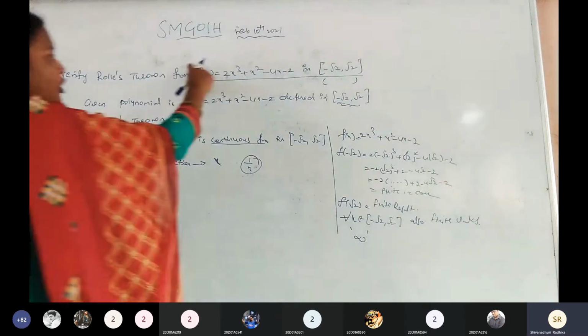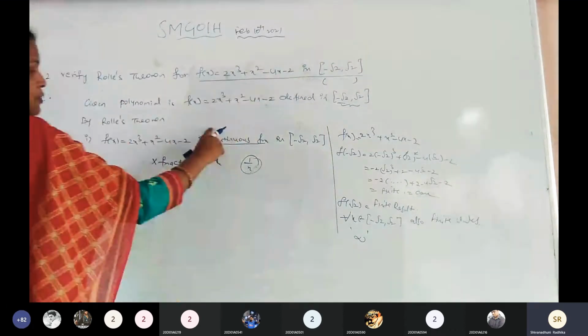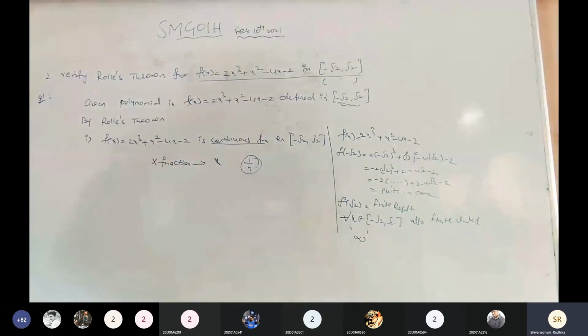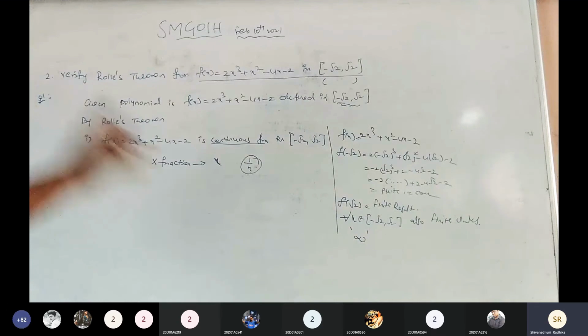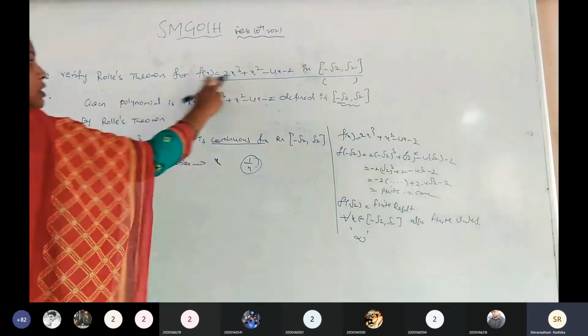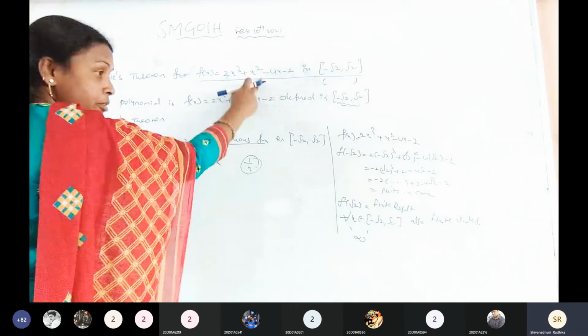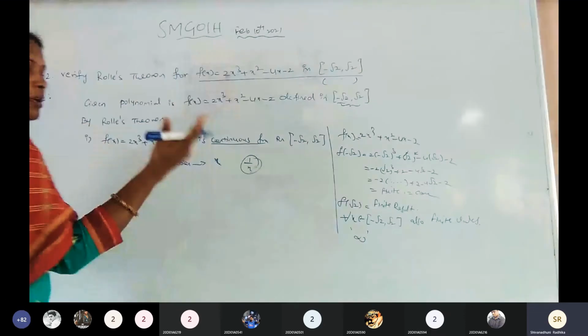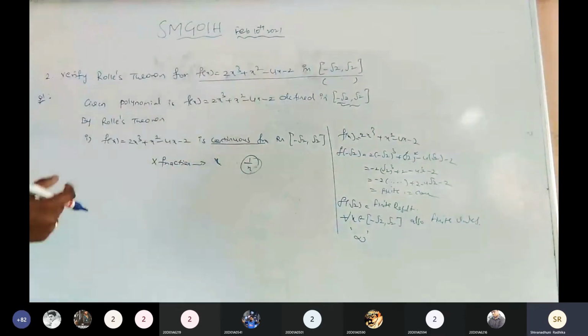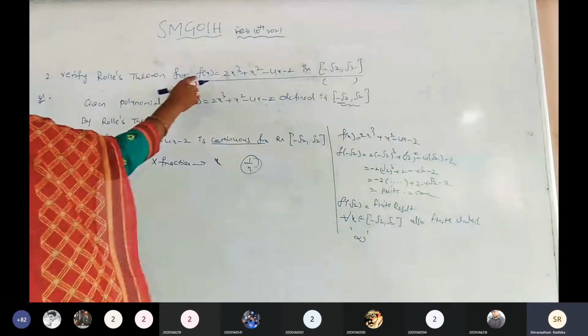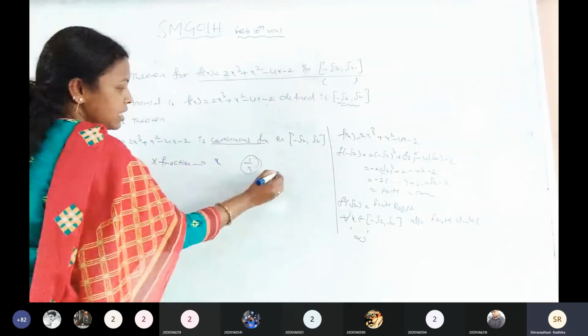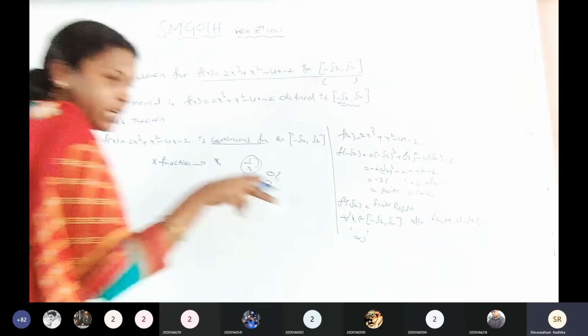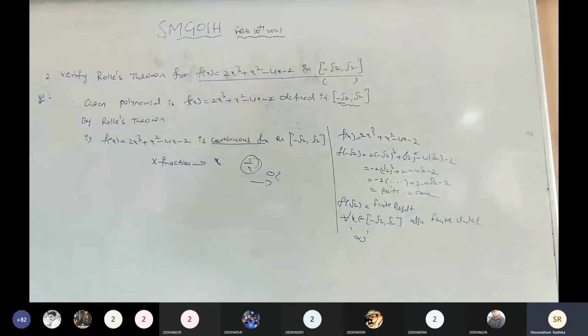Every polynomial function without denominators is a continuous function. Right, all of you? Every polynomial function is a continuous function. This is a polynomial function, so it is continuous.